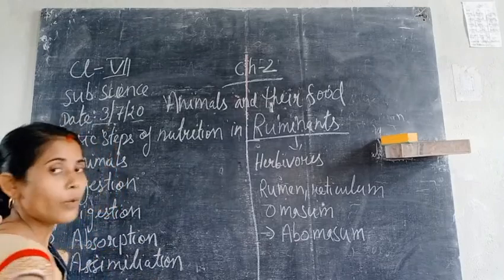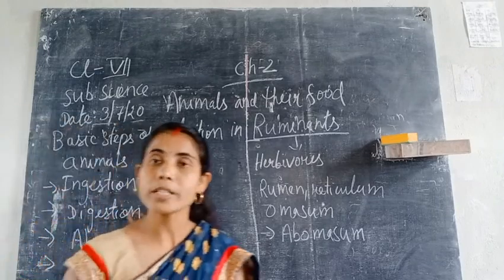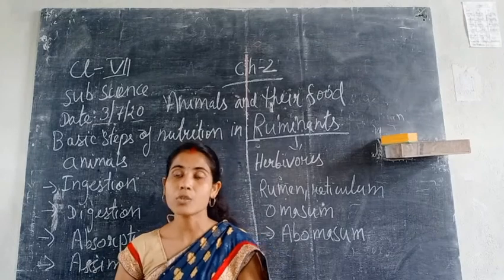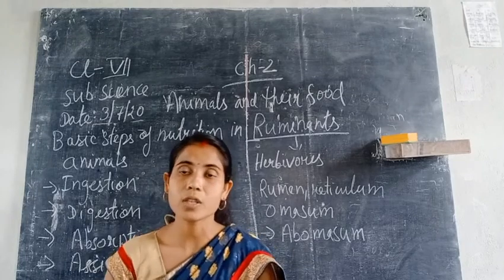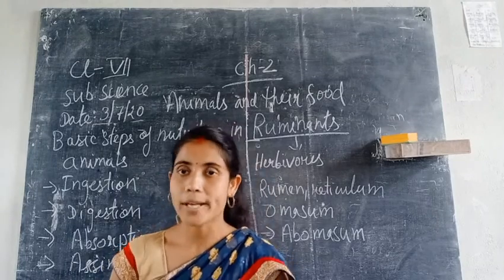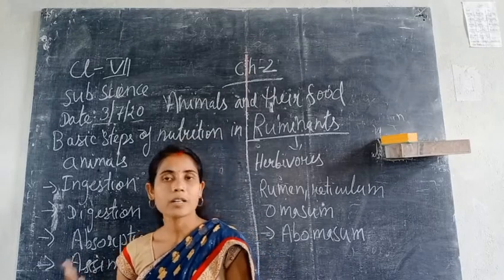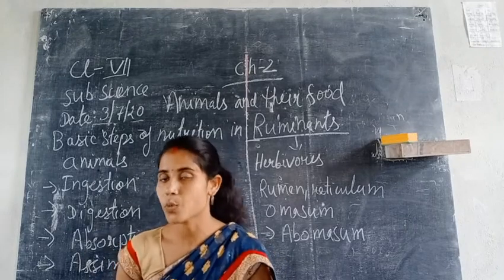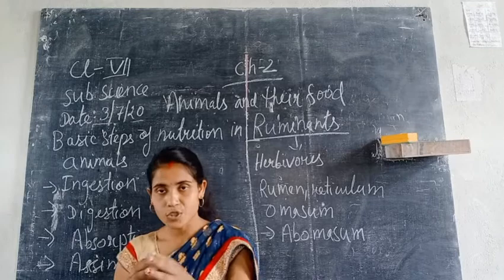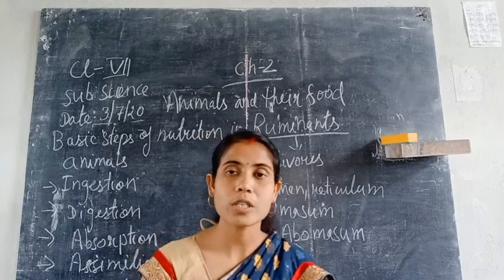In this one, we have to talk about what are the nutrition steps which occur in the animals as well as with the microorganisms and the grass eater animals like herbivorous. We have to talk about them in this chapter. What are the nutrition processes in the animals?